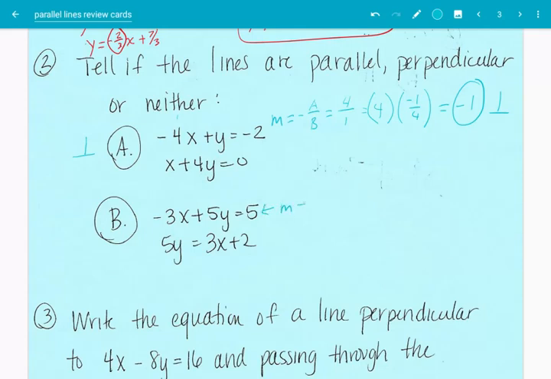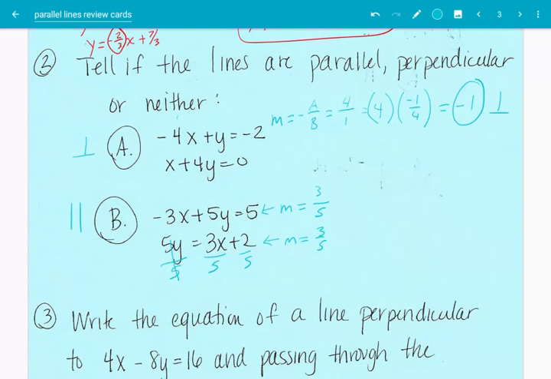All right, let's look at this slope here. The slope here is negative a over b. So negative a is a positive 3. B is a 5. This slope is... Oh, well, we can do this. Let's divide by 5. I didn't see that. That was in almost slope-intercept form. So let's divide by 5. That goes away. So y equals 3/5 x. And that's the slope, 3/5. These are the same, so these are parallel. How handy to have one of each.